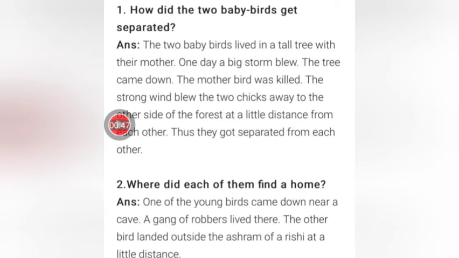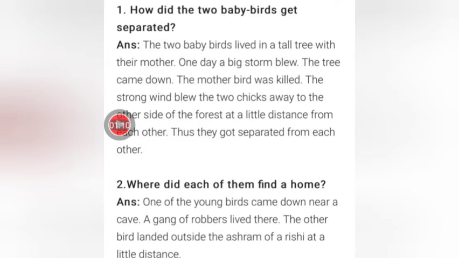I'll repeat it once again. The two baby birds lived in a tall tree with their mother. One day a big storm blew. The tree came down. The mother bird was killed. The strong wind blew the two chicks away to the other side of the forest at a little distance from each other. Thus they got separated from each other.